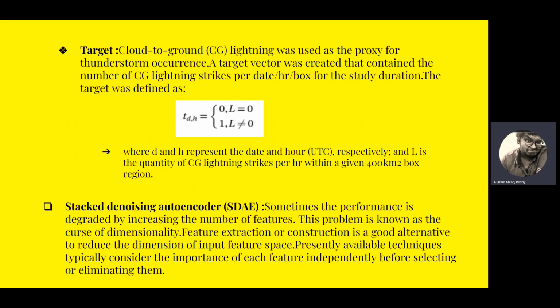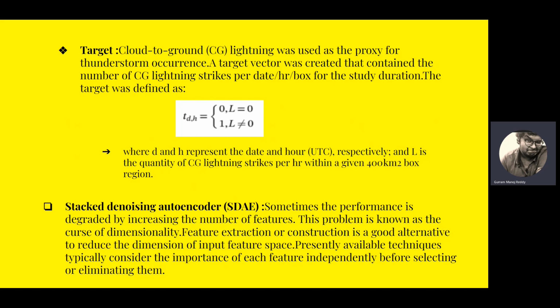What is a target? The target just basically means how can we say a thunderstorm has occurred? So we need a proxy that can say that if this happens, then a thunderstorm has occurred. So cloud to ground lightning was used as the proxy for thunderstorm occurrence. When a thunderstorm occurred, that just basically means a cloud to ground lightning has occurred.